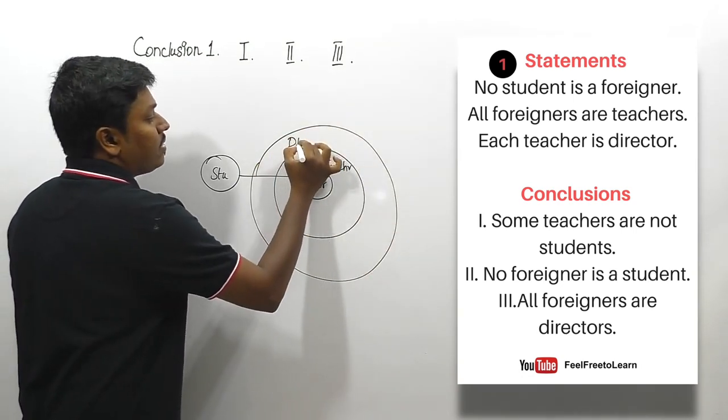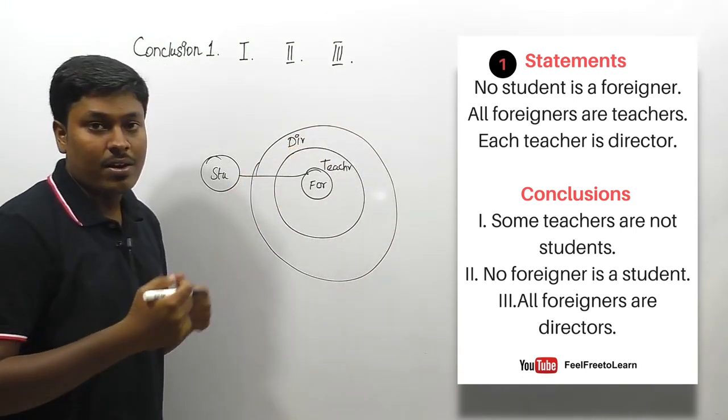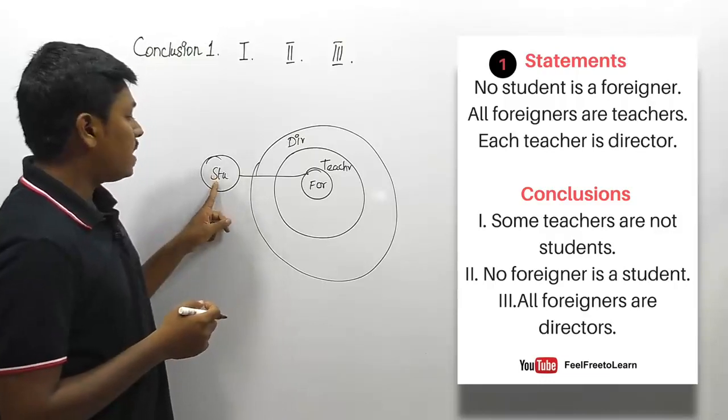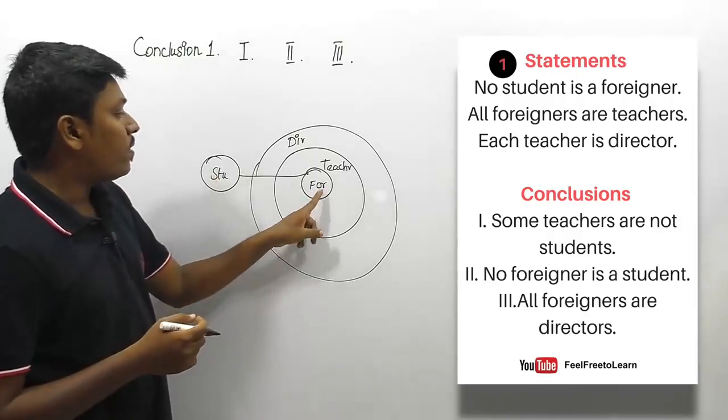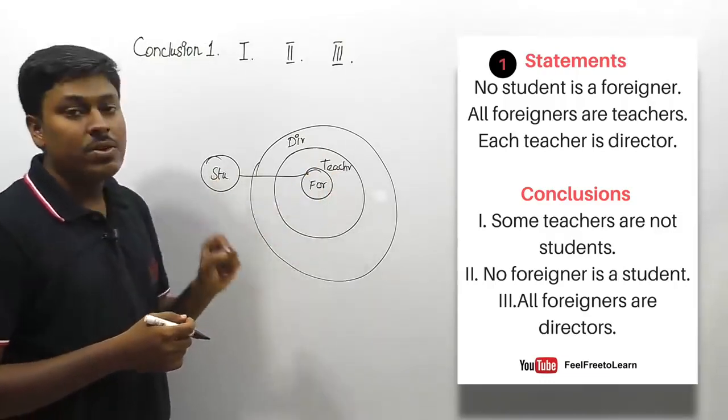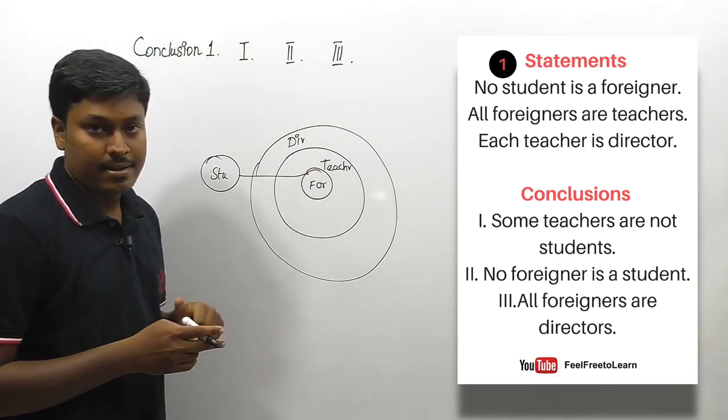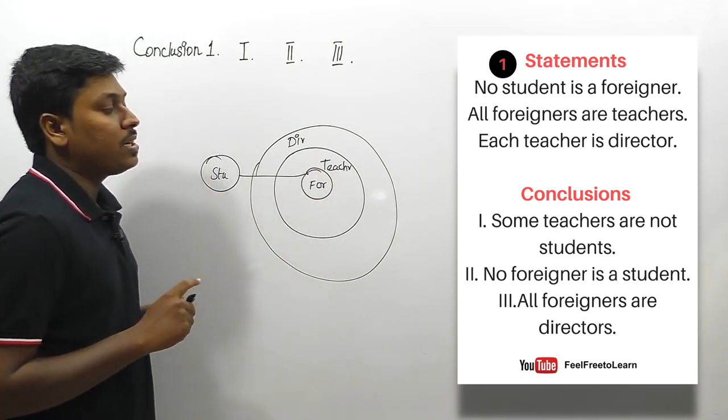Friends, listen carefully. The word each denotes all, right? So finally, no student is a foreigner, all foreigners are teachers, and each denotes all, so all teachers are directors. Friends, let me move on to conclusion number 1.